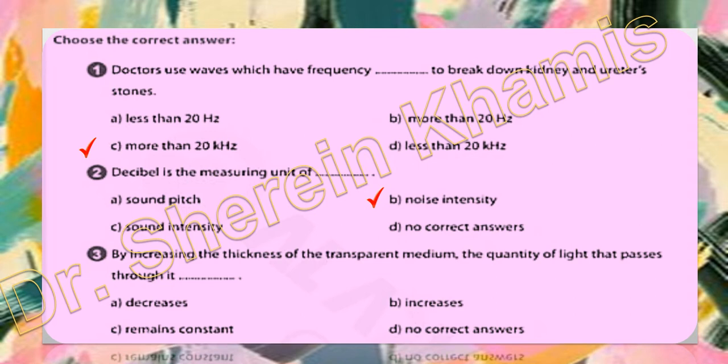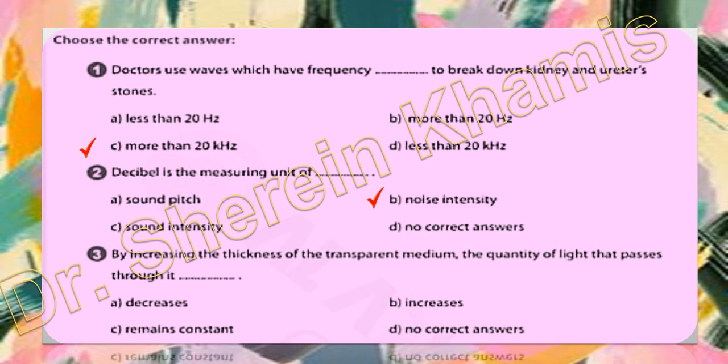But if we want to know the intensity of sound, we have watt per meter square. Noise intensity is not the same as sound intensity.